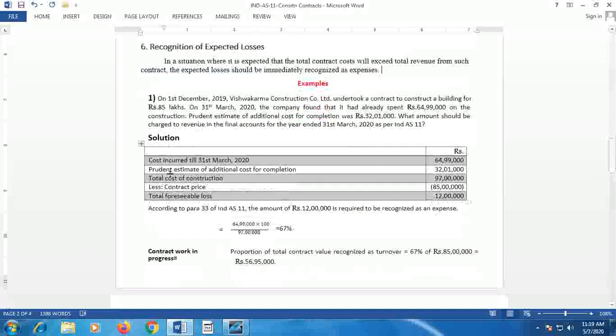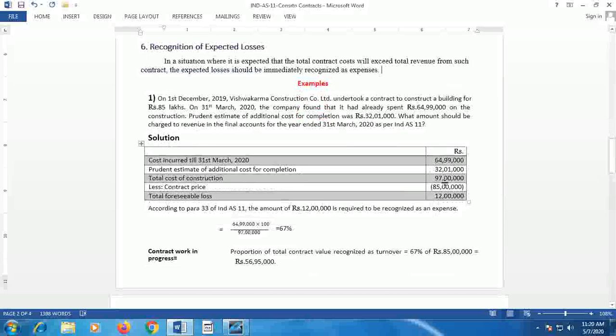As given, cost incurred till date, that is 31st March 2020, is 64 lakh 99,000. Prudent estimate of additional cost of completion is 32 lakh 1,000. So total cost in relation to the contract to complete it becomes 97 lakh. However, the contract price agreed between the parties is only 85 lakh.